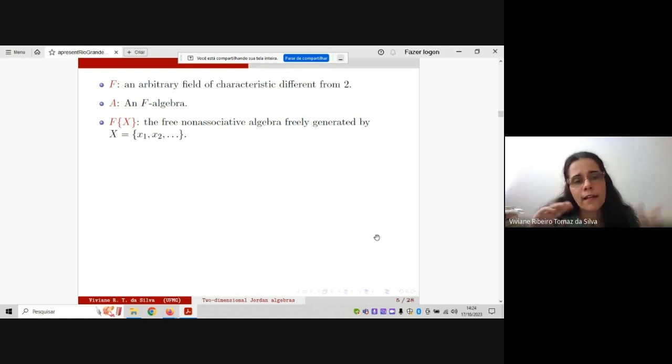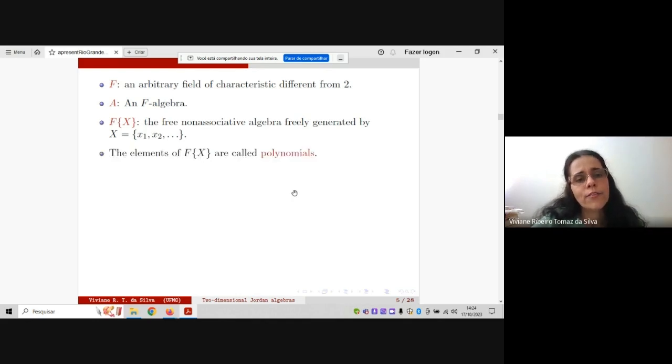Remember that in this case, the elements of F<X> are polynomials in non-commutative variables in general, but here, non-associative also. Then we have some parentheses between the monomials and inside the monomials also, and we need to take care about them also.